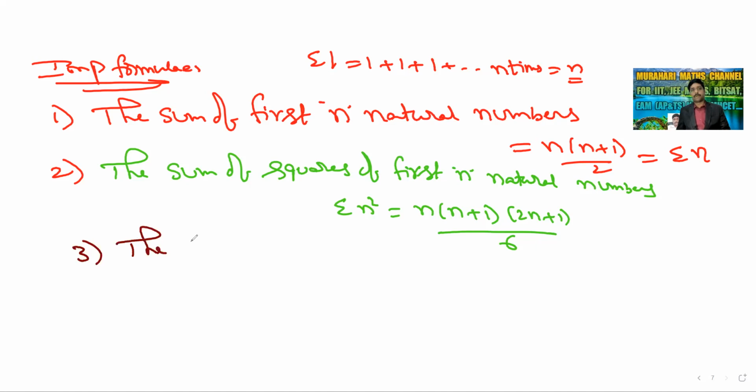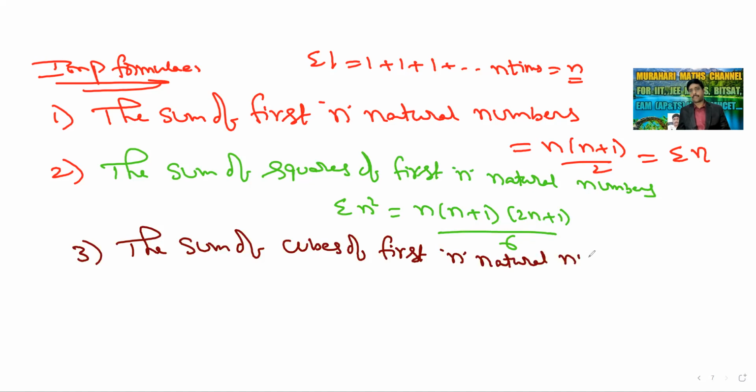Next, the sum of cubes of first n natural numbers, sigma n cube, is n into n plus 1 by 2 whole square.